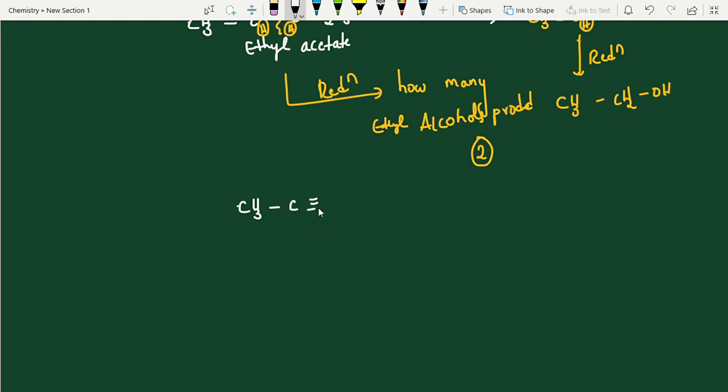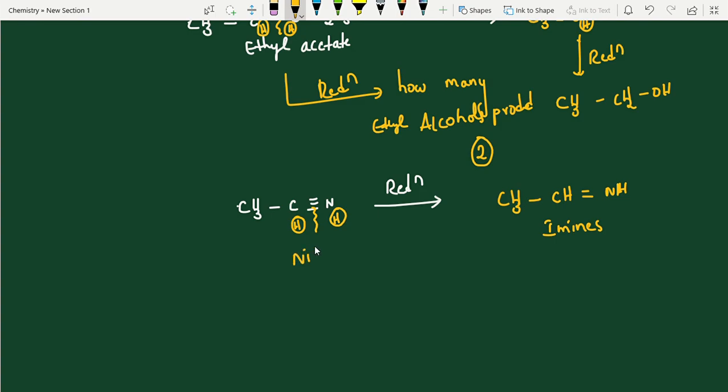If you take a nitrile, CH3 C triple bond N, and go for reduction, can you guess the answer, students? Wherever multiple bonds are there, that is the active site, right? There it breaks. Stepwise you can go: hydrogen here and hydrogen here. So what will you get? CH3 CH double bond NH. This is the intermediate. We have studied the Stephen reaction also. This is what we call an imine.